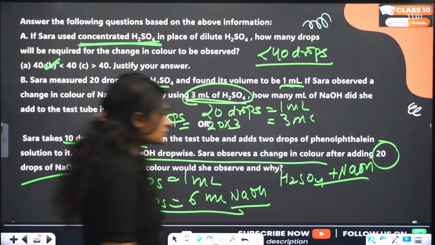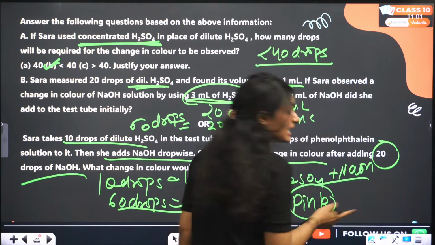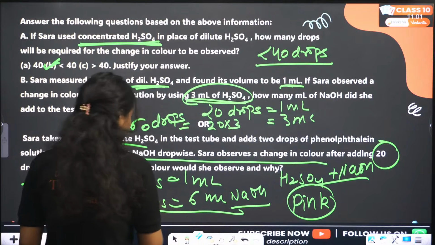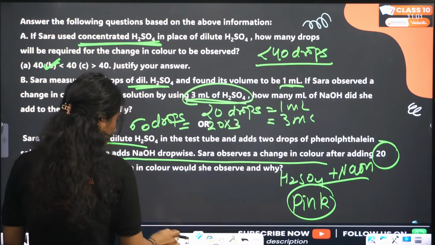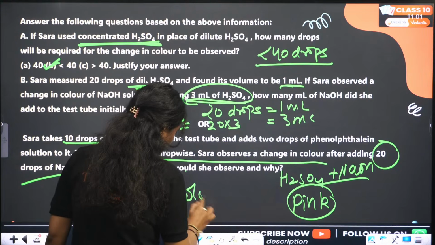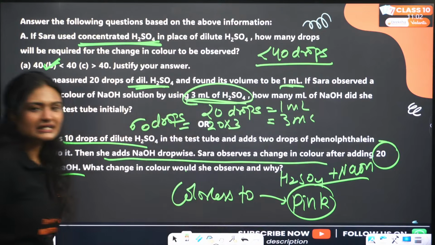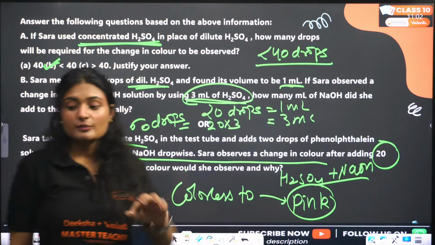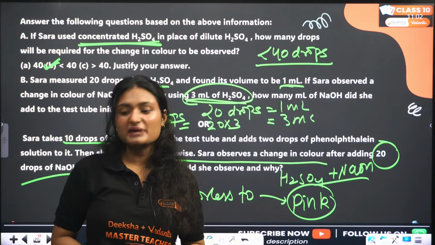The color change is pink color. The color will change from colorless to pink. Colorless to pink. Clear? Initially it will be colorless because phenolphthalein in acidic medium is colorless. But when you add bases to phenolphthalein, it gets converted into pink color.